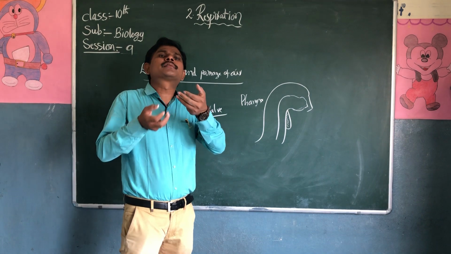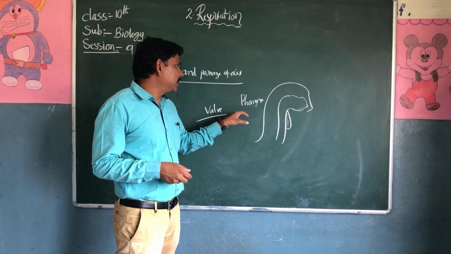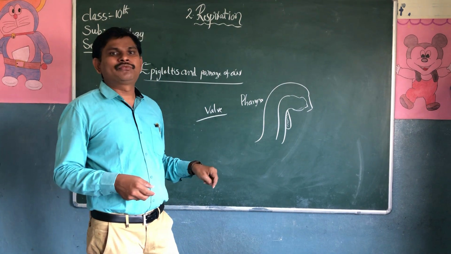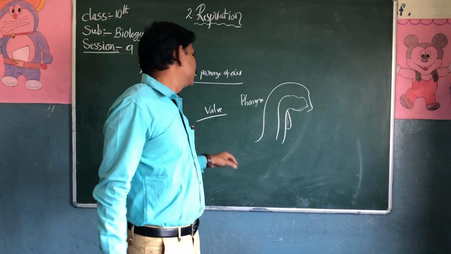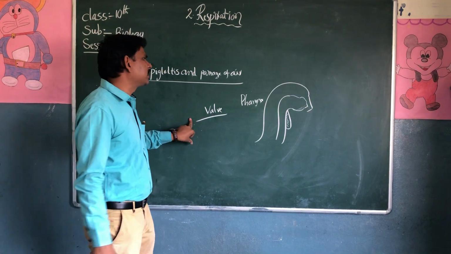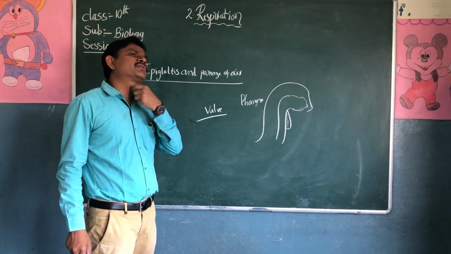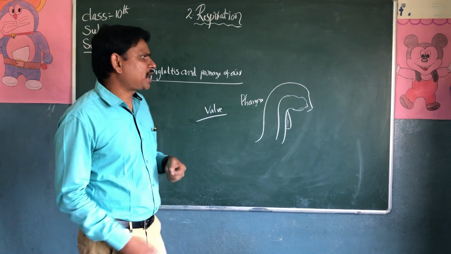When we take oxygen into the lungs, it passes the pharynx, where this flap-like muscular valve controls the digestive tract and the respiratory tract.